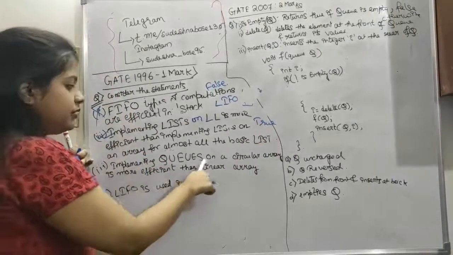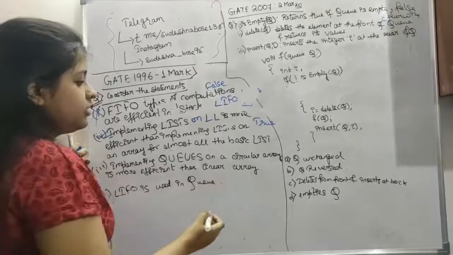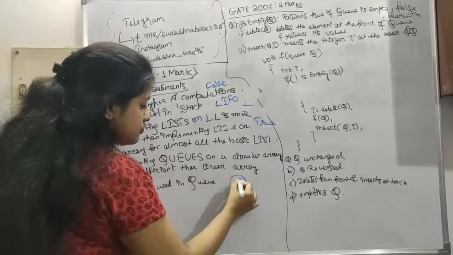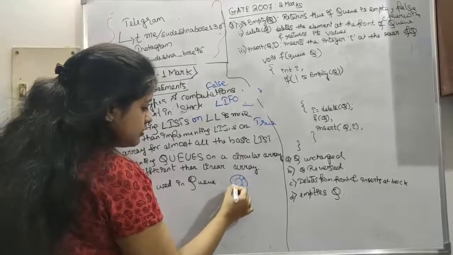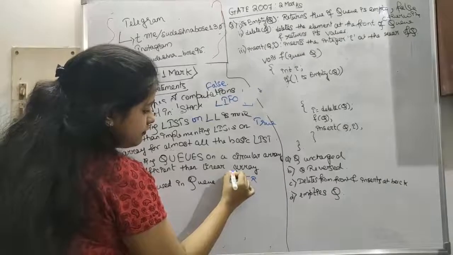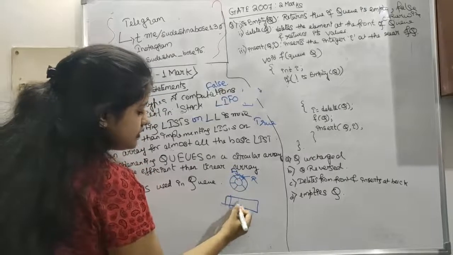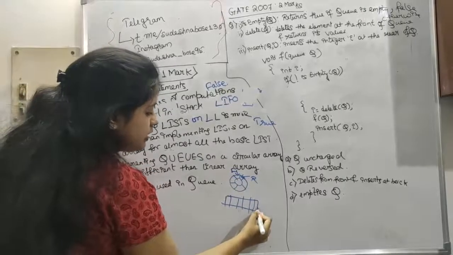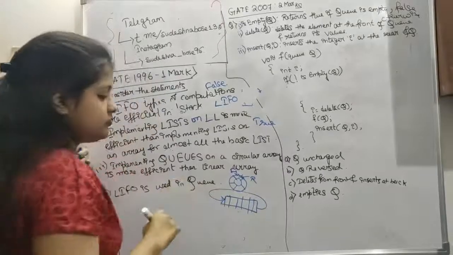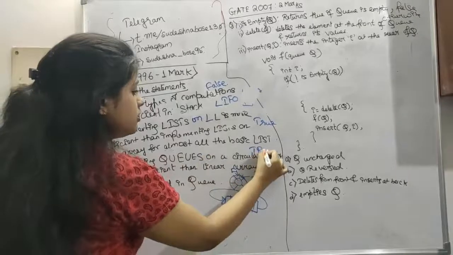Next, implementing queues on a circular array is more efficient than on a linear array. This is also true. If this is R and this is F, in this way it is more efficient. Or let's say this is our queue and the last will point to the first one, like a circular linked list. So this is efficient. This is also true.